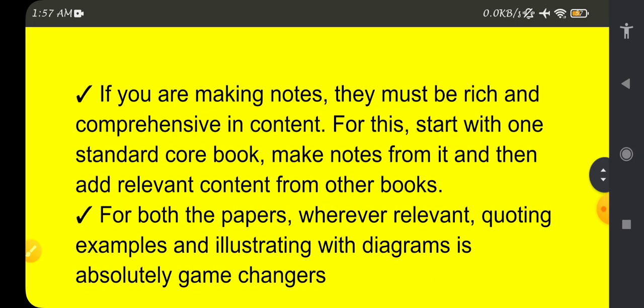For both the papers, wherever relevant, quoting examples and illustrating with diagrams is actually a game changer. So this is very important for both paper 1 and paper 2, because this is all about human behavior, human evolution, civilization, and how the genetic role is also present in most of human behavior, anthropologically speaking.